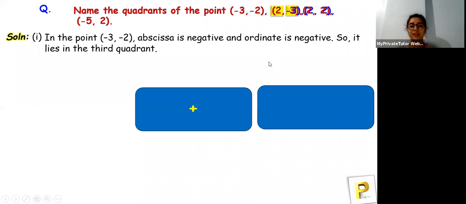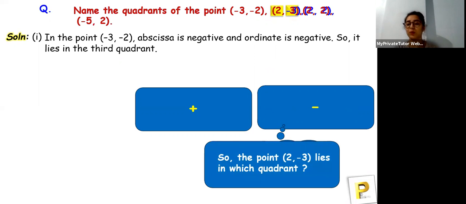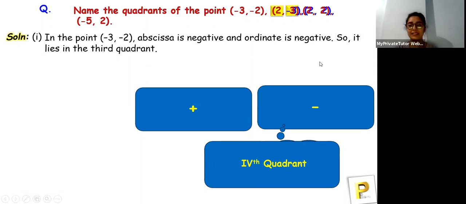Okay, so let's check. Plus and minus for the point 2 and -3. Come on, Pradeep, tell me the answer to this one as well. You haven't answered me this one. Arfan has told me and that's correct. Adna, what about the second question? Where does this point lie? Okay, so let's check it. It's the fourth quadrant, because the x-axis value is positive and the y-axis value is negative, so minus is the correct answer. So fourth quadrant is the correct answer.